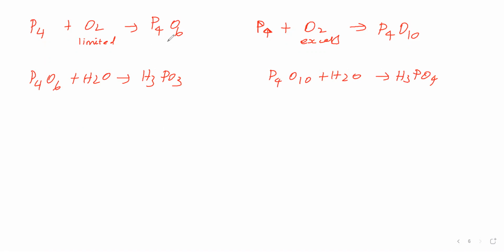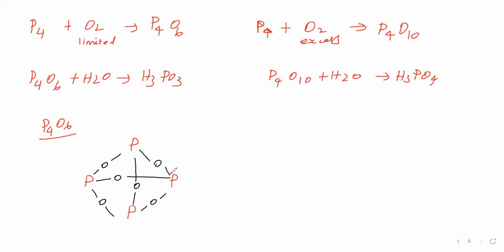So oxides of phosphorus are P4O6 and P4O10. P4O6 with water gives H3PO3. P4O10 with water gives H3PO4. Now we will see the P4O6 structure and the P4O10 structure. In P4O6, phosphorus atoms will be at the corners of a tetrahedron. Between phosphorus atoms, oxygen atoms will be there like this.